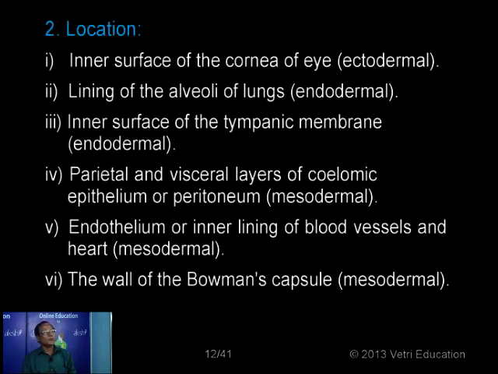So what is given in the bracket is nothing but the name of the germinal layer from which that tissue has evolved. For example, the inner surface of the cornea of the eye develops from the ectoderm. Now, the lining of the alveoli. I mentioned already that it is found in places where we have the diffusion process as well as the filtration process. The alveoli are the unit of the lungs and are balloon-like structures. Each alveolus is made up of a single layer of squamous epithelial cells.